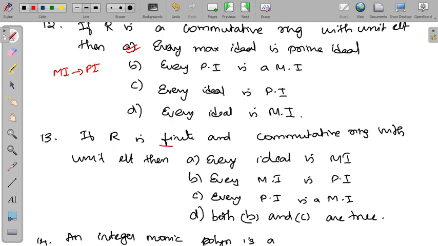If R is a finite commutative ring with unit element, then the option is every prime ideal is a maximal ideal. See this difference. R is a commutative ring with unit element: the maximal ideal implies prime ideal. If it is finite, the prime ideal implies maximal ideal.